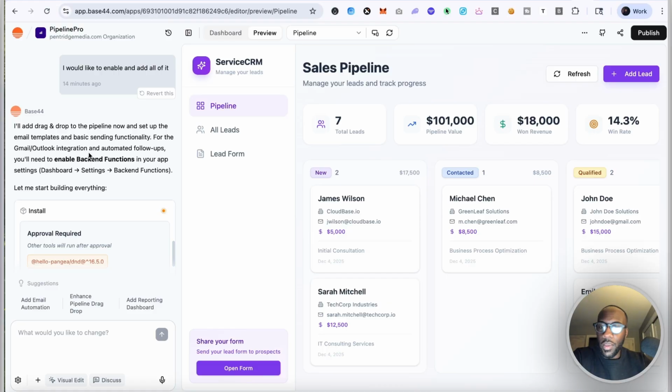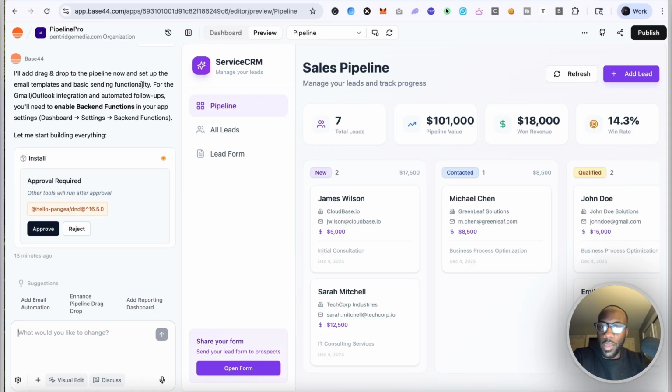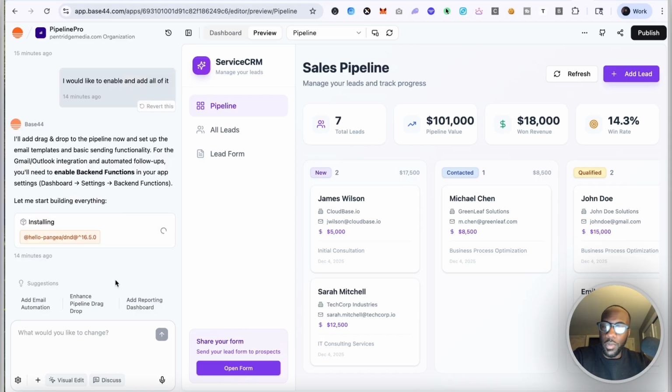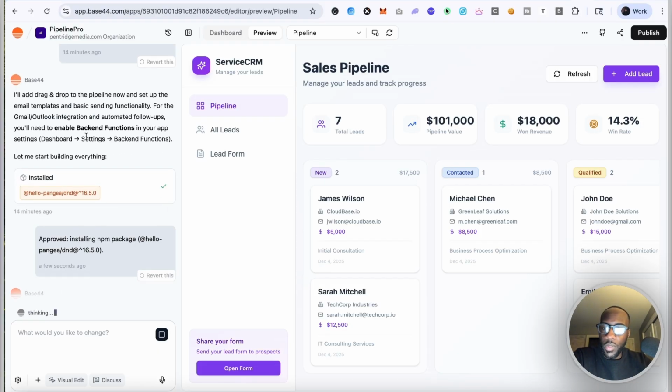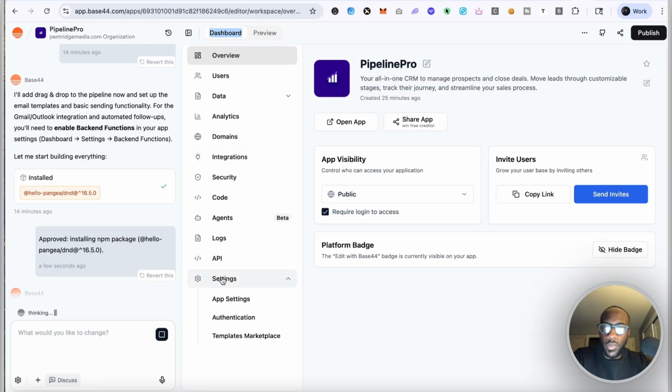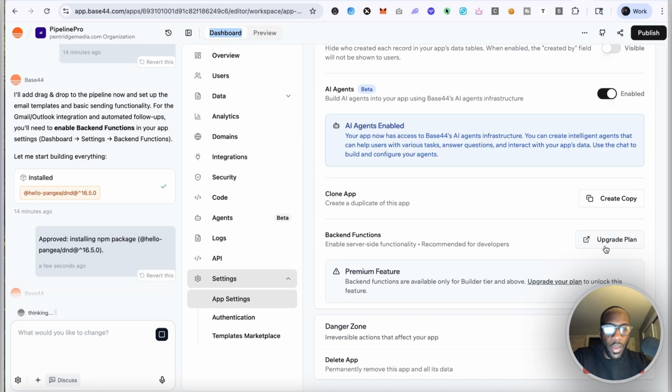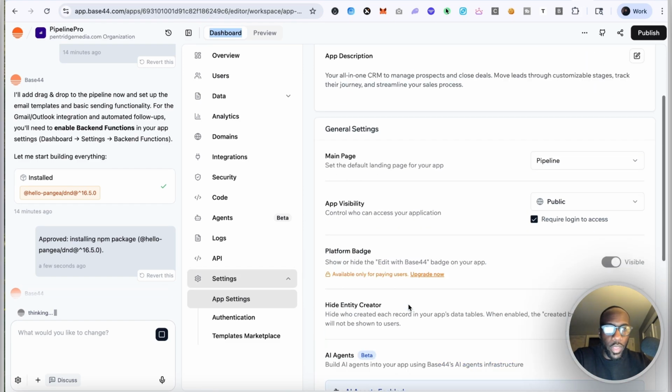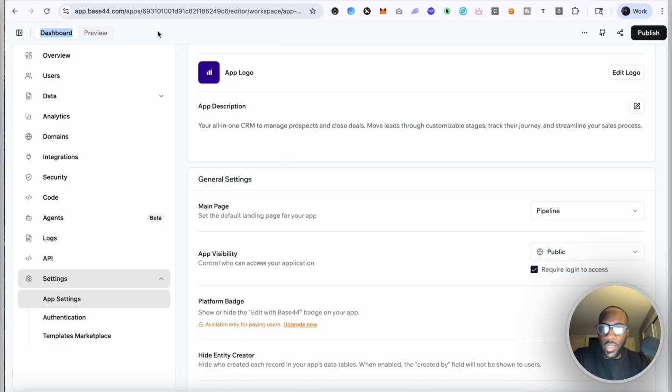All right, so we got here, add drag and drop to the pipeline now and set up the email templates and basic sending functionality. You need to enable backend functions in your app settings, dashboard settings, backend functions. All right, so approve for this installation. This is if you were in a more traditional IDE, you'd be approving this command to be sent. Then it looks like we're going to have to go into app settings, backend. Of course, that's a premium feature. But it's good to know that it can be incorporated. Let's see what, from a UI UX standpoint, it comes up with.